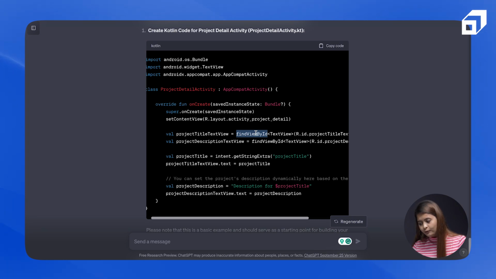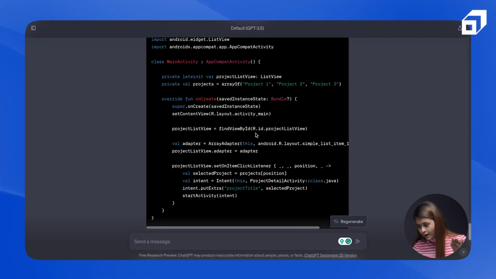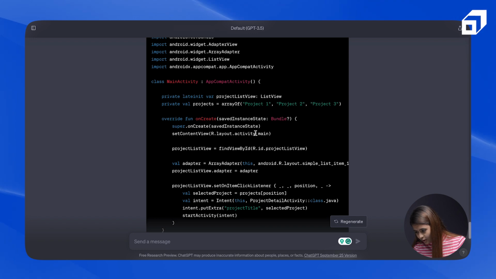I mean, let's say you are studying from a mentor or from ChatGPT, you will be like, okay, just copy paste it, but you will not be able to understand whether it is using the latest methodologies, the latest technology or not. findViewById is kind of old. We nowadays use view binding for Kotlin, etc.